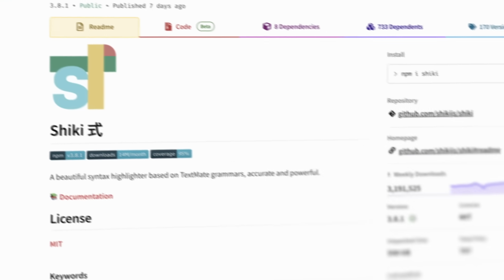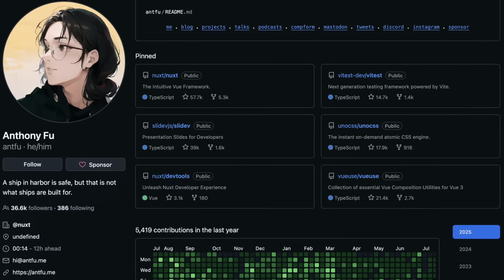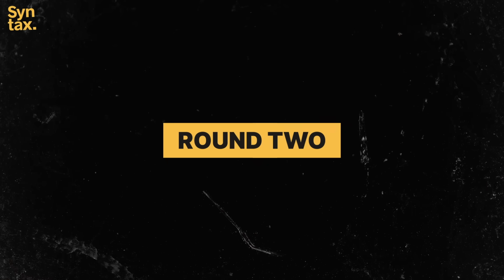It is fantastic. It's from Anthony Fu, who does like every other amazing package as well. Yeah, I've used Slidev and it uses Shiki inside of it. One thing I like about my new site on React Server Components is all of the syntax highlighting is done server side. I can bring as many highlighter packages and plugins for Shiki as I want. And at the end of the day, all it does is just ship HTML with a bunch of classes on it. You don't got to ship your Shiki. That's great.